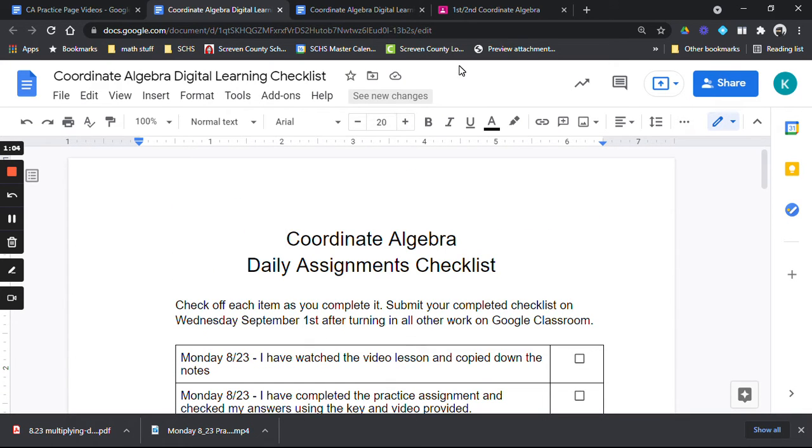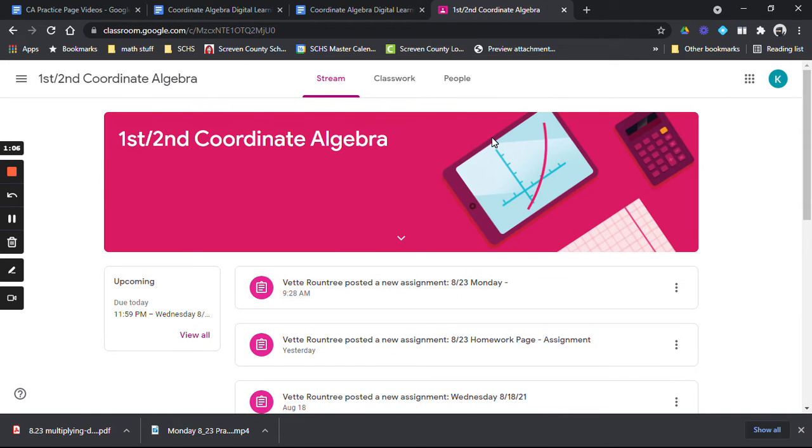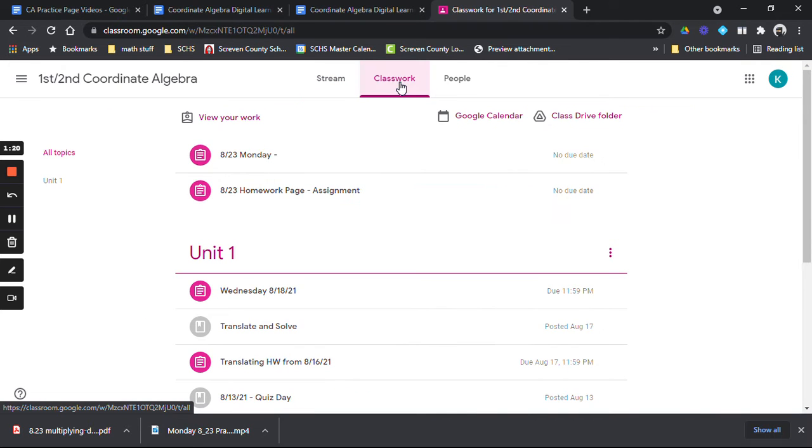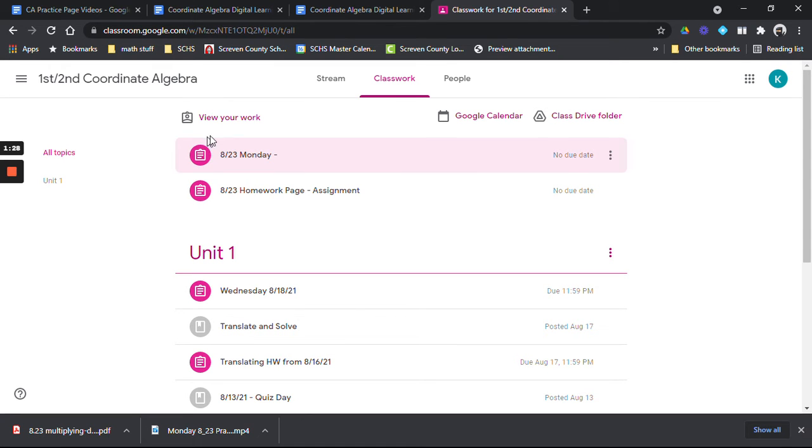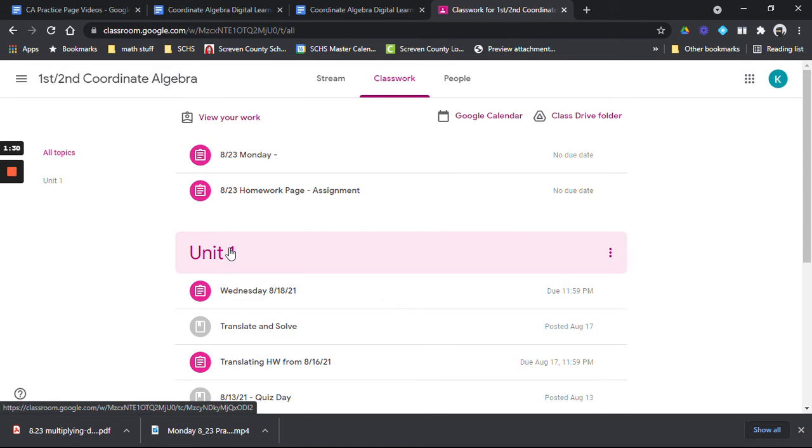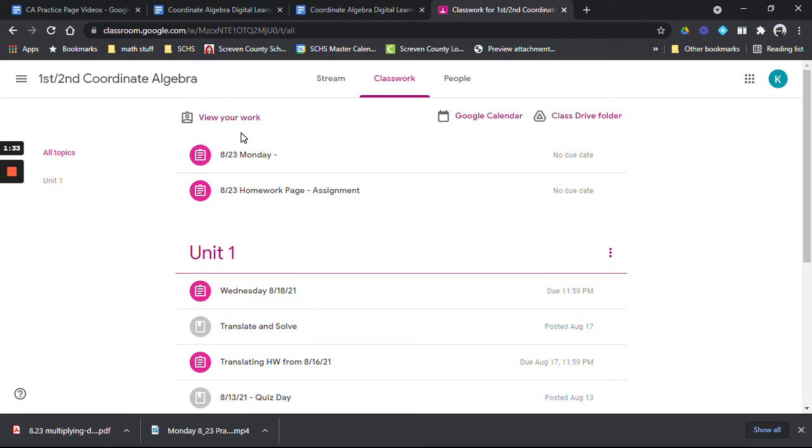Now, what will those assignments look like? So, Ms. Roundtree, I'm listed as a student here in her class, and you can see that she has already posted some things for me. But what I would like for you to do every day is go to the classwork tab here at the top. Okay, you can see 823. So this would be my assignments for Monday if I was a student. Now, on Monday, you'll have a header up here, kind of like this heading that says Unit 1. You'll have a heading that says Monday 823. So those will be the assignments that you need to work on Monday 823, and then there'll be another one on Tuesday that says 824.